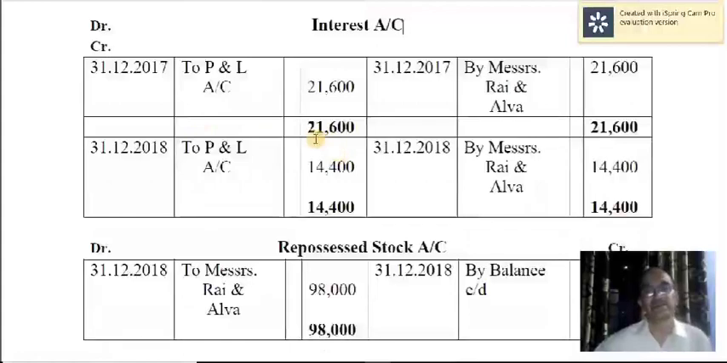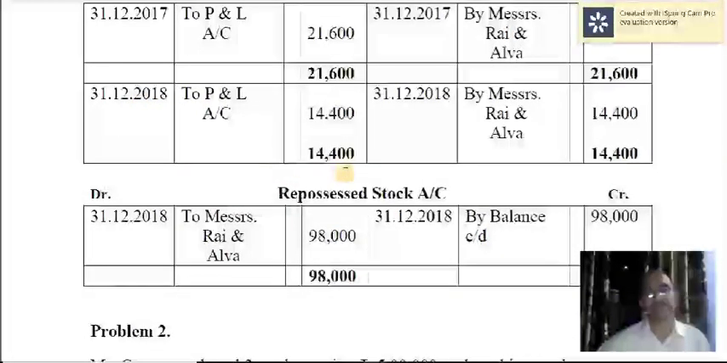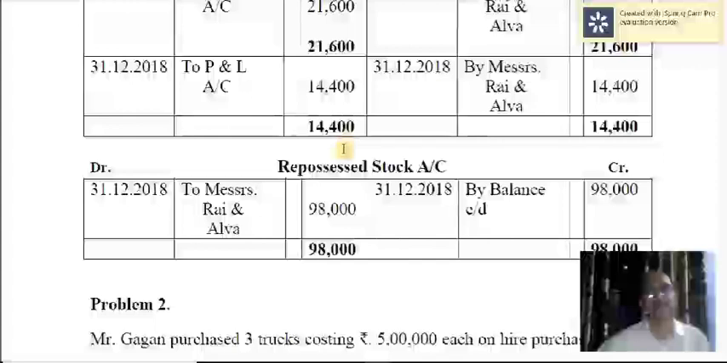We come to the next year. Next year interest due by Messrs. Rai and Alva is 14,400. So that's credited. Then interest account is closed by transferring the balance to profit and loss account for the year 2018. Now in the case of hire vendors, when the goods are taken over by them, then a separate account is opened that is called repossessed stock account.